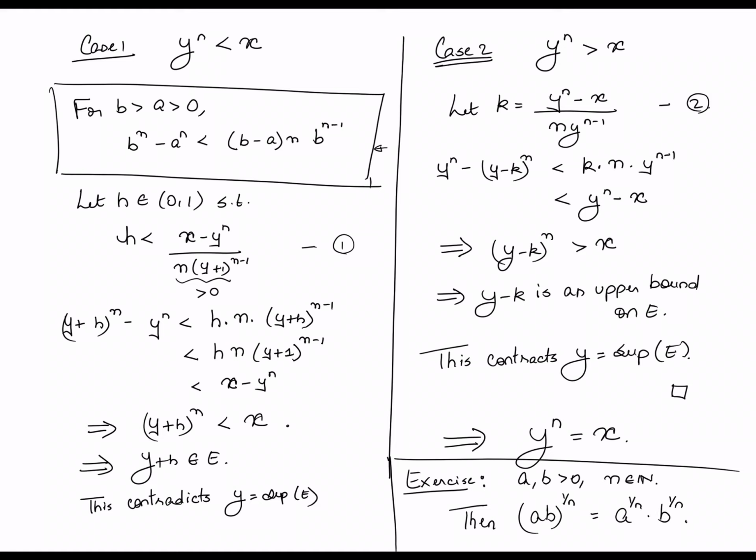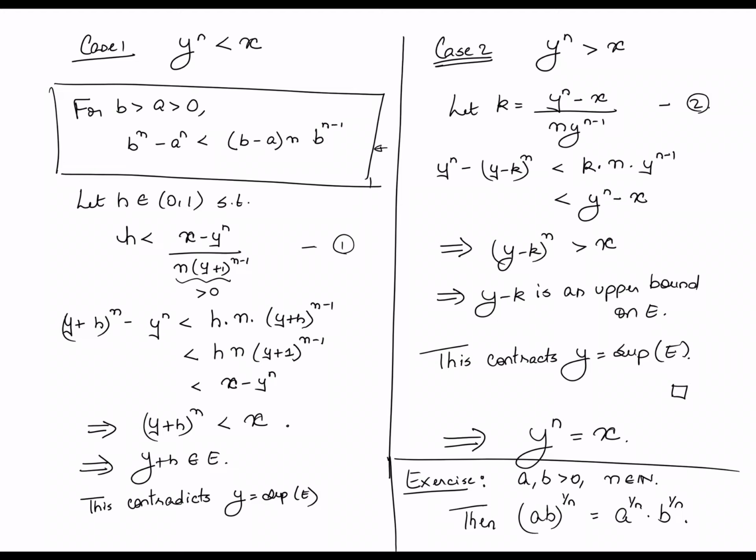What this means is that if a and b are positive numbers and n is a natural number, then the nth root of ab is in fact the product of the nth root of a and the nth root of b. So go back and, using the fact that there is a unique nth root for any positive number, prove this corollary, right? This is really just a corollary of the previous statement that I'm leaving as an exercise to you.